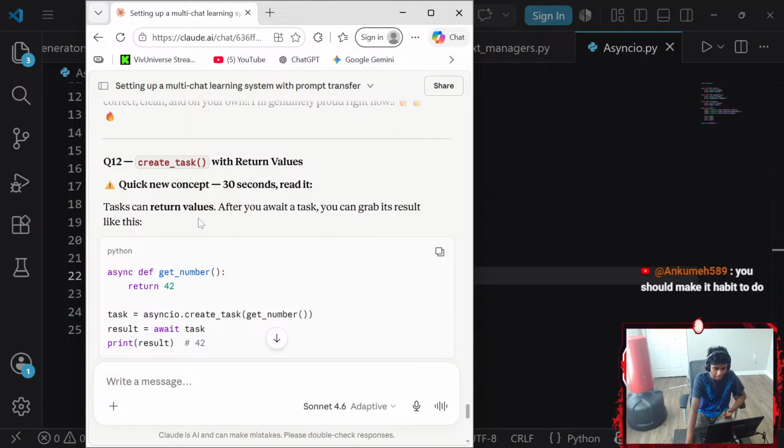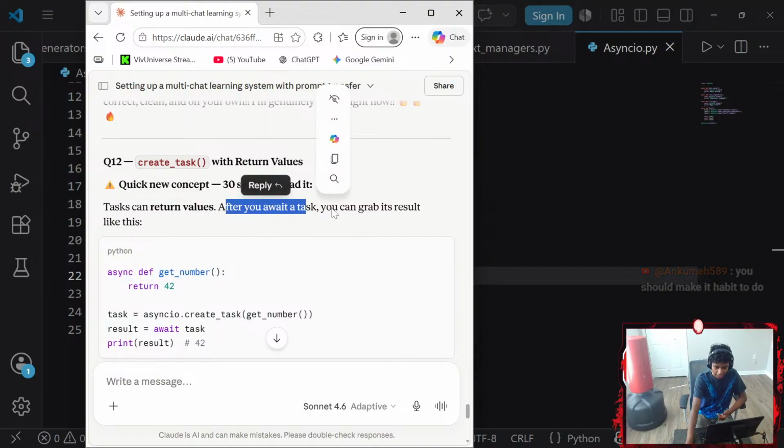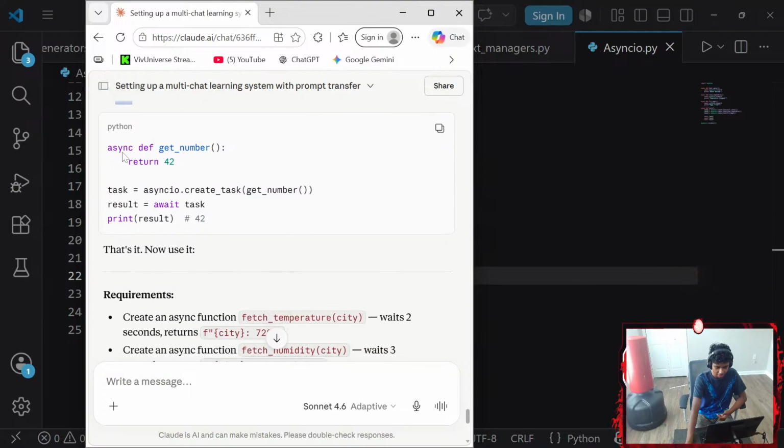You should make it a habit to do. Actually, I might really try that. So task can return values. After you await a task, you can grab its result like this. Async define a number, return 42. Task equals to asyncio dot create underscore task number, and then result equals to await task. Print result, that is going to be 42.